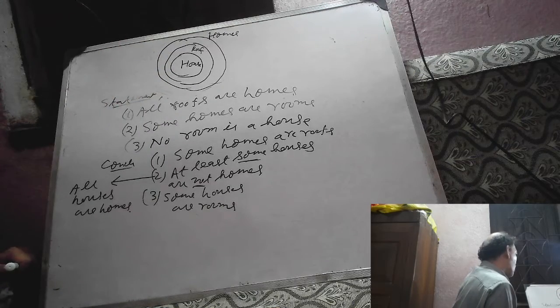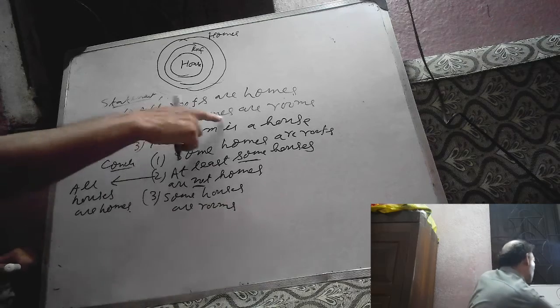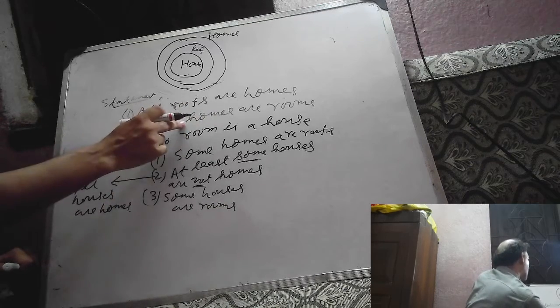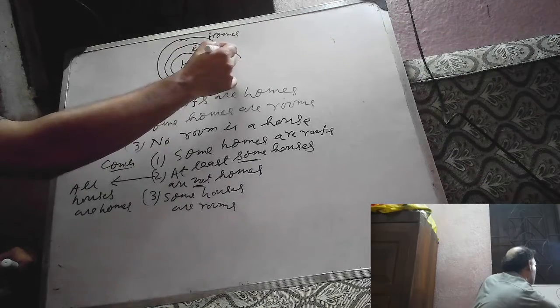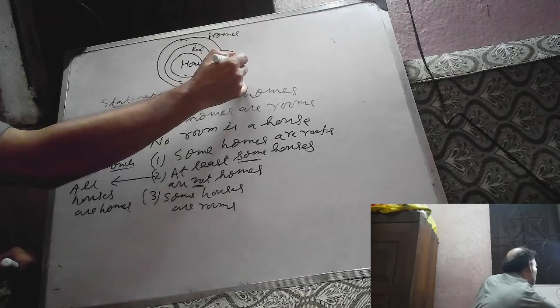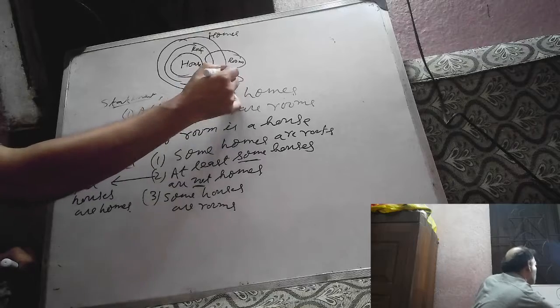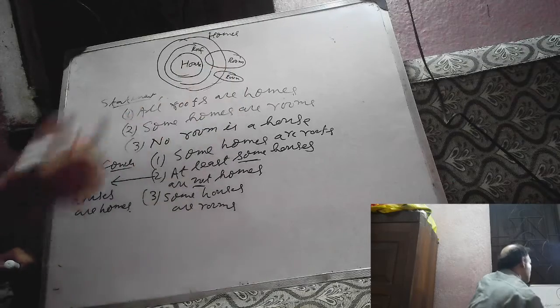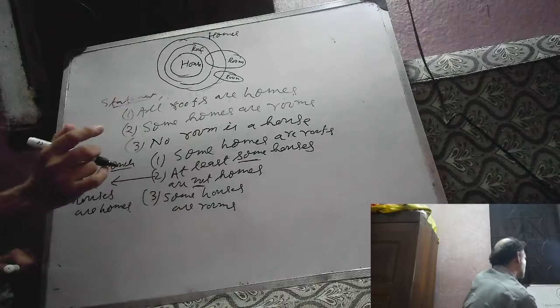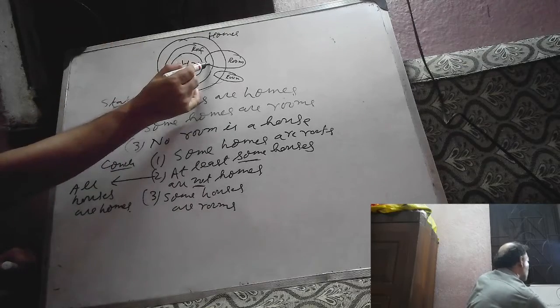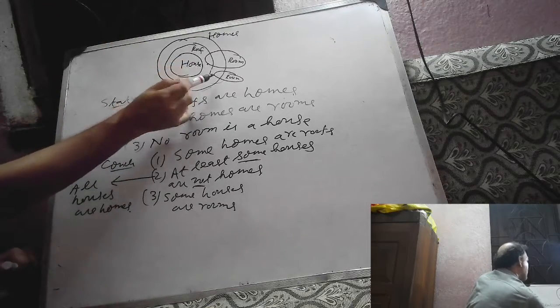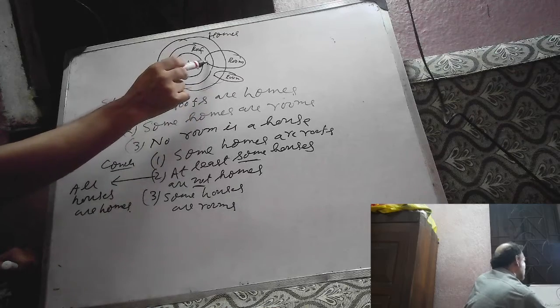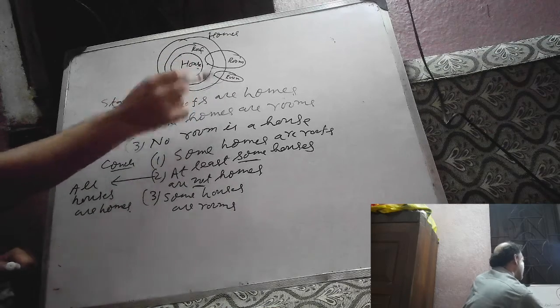Next, some homes are rooms. This is rooms. This is also room. And it is given no room is a house. There will be no intersection between room and house. So this is correct. It is also correct. Both correct.